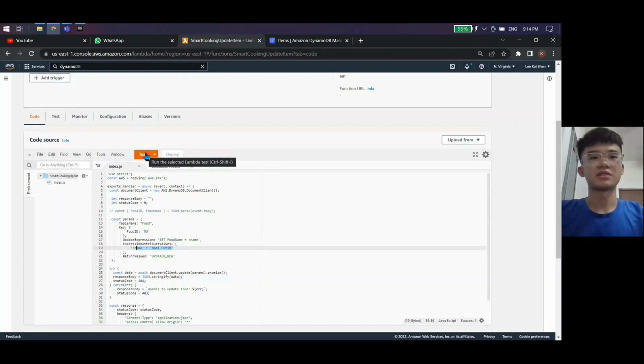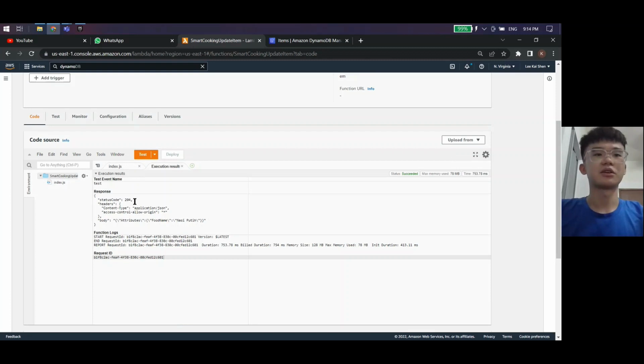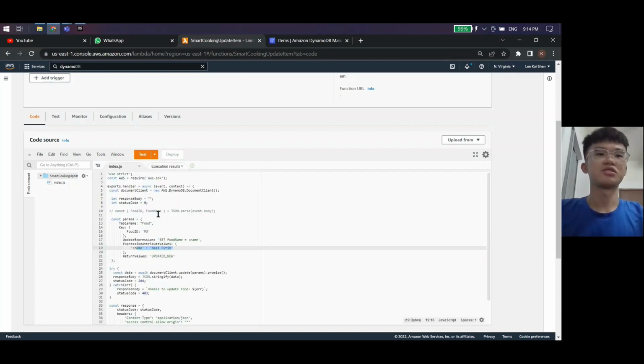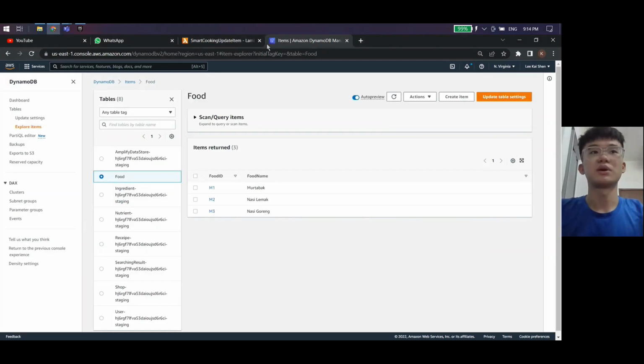Click on test to run our code. We can see that the status code is okay instead of 403. Now we go to the table and click on refresh, and you can see that it has become nasi putih.